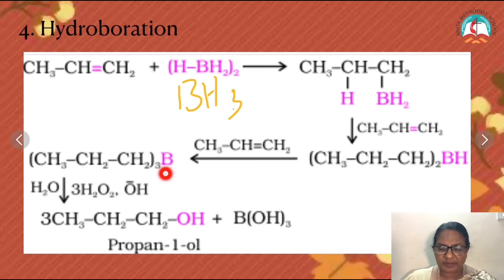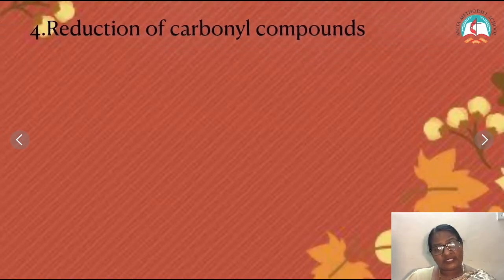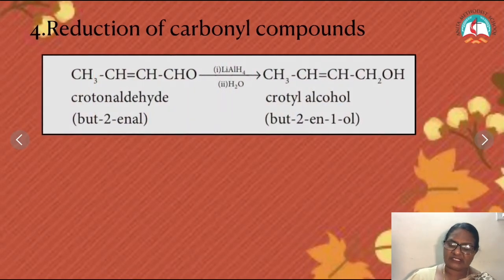Alcohols can also be prepared from carbonyl compounds using reducing agents like sodium borohydride or lithium borohydride. So previously we saw the other methods. Now here we are going to see the reduction method. Reduction is addition of hydrogen. So this is an unsaturated aldehyde called crotonaldehyde. When I reduce it, the CHO aldehyde group is reduced to the primary alcohol.